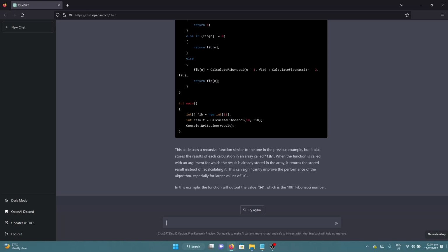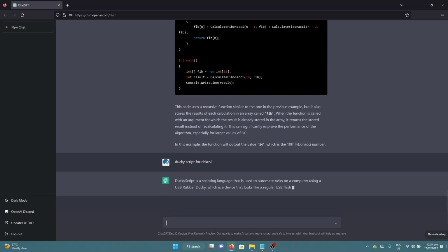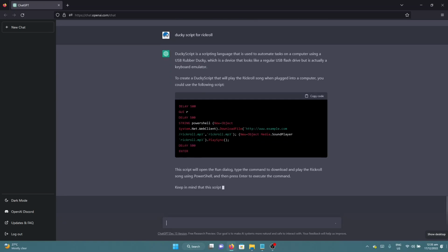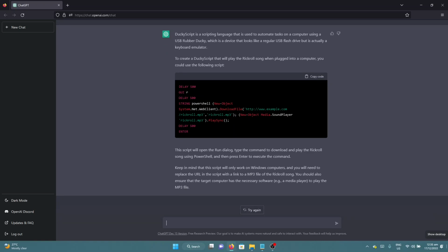Now, because this is a hacking channel, let's try if we can do Ducky script. Now, the basic Ducky script will always be a rickroll, which it got right. Okay, that's interesting. Now, let's try a Ducky script for opening a notepad and writing on it.